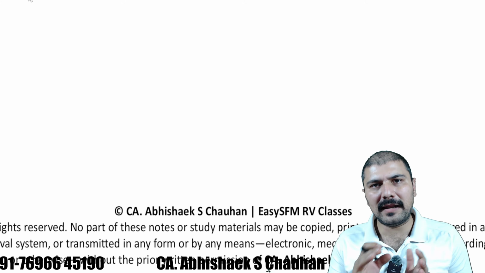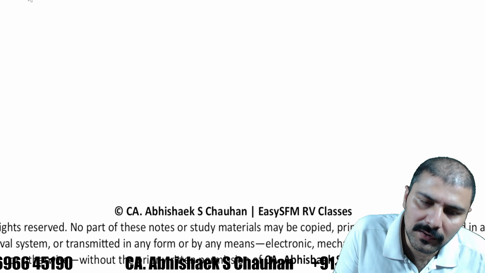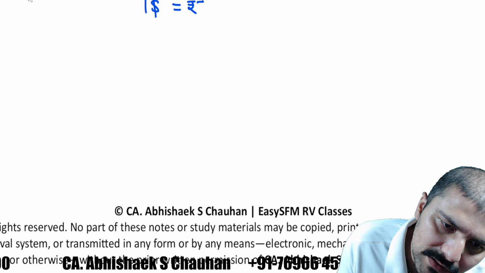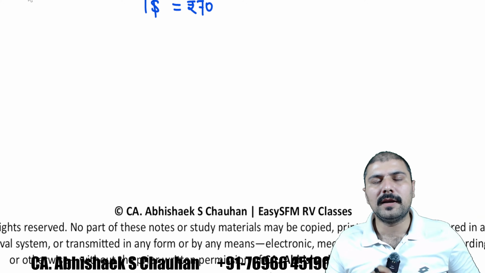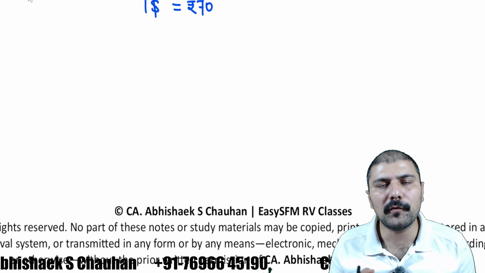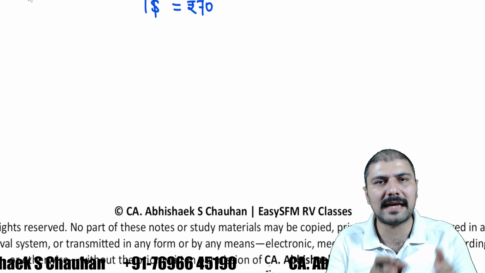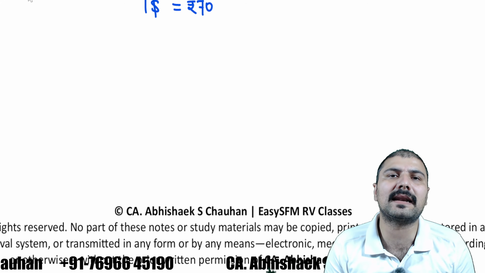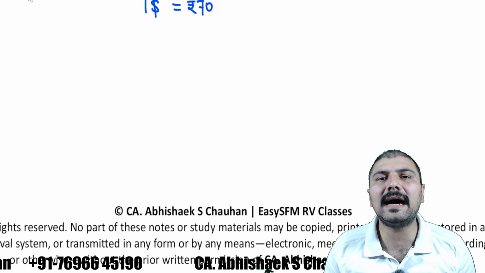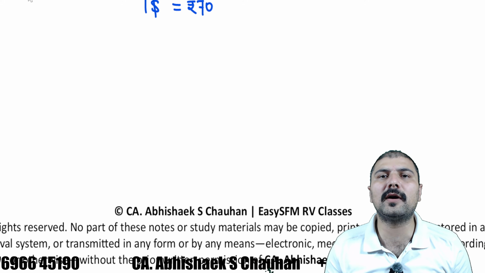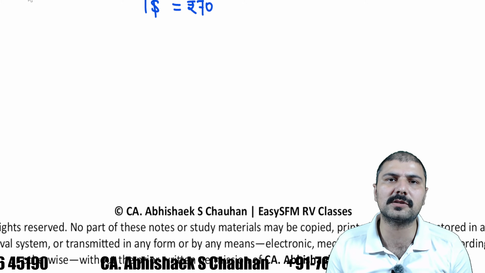So whenever the direct quotes are written in the foreign exchange market, it is written as $1 is equal to rupees 70, for example, right? In which the foreign product, which can be purchased in India, is written as a one quantity, and against that the home currency prices are written. That is called the direct way of writing. 1 euro is this many rupees, 1 pound is this many rupees, right?